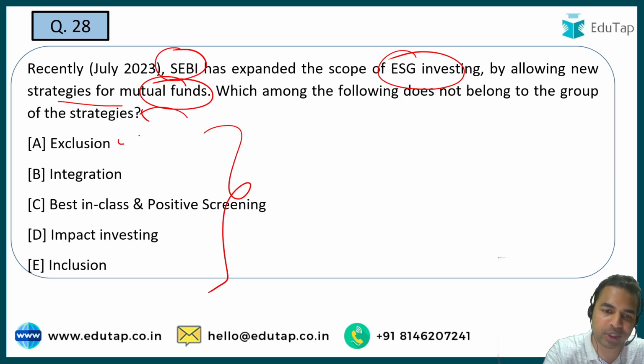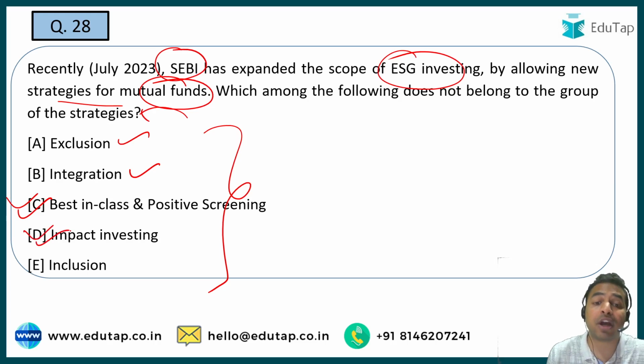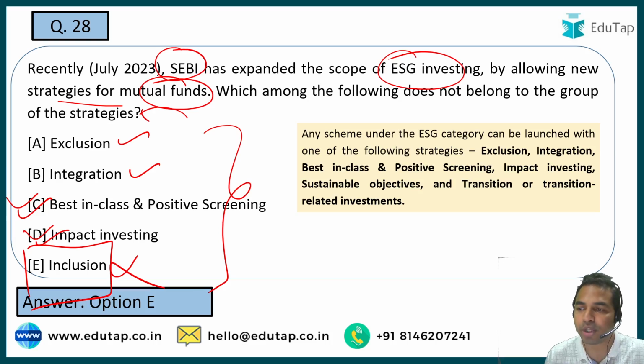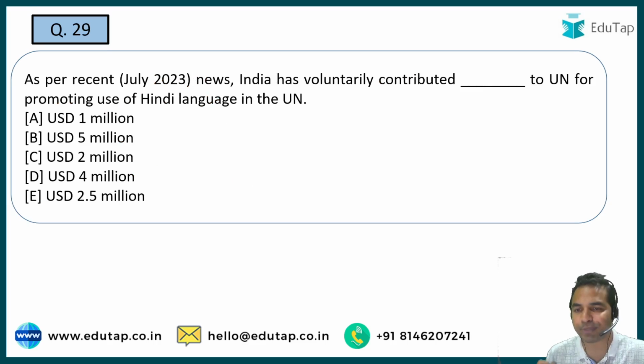Let me tell you that exclusion, integration, best in class and positive screening, and impact investing, all of them are part of these strategies. The one which is not part is inclusion. So option E is the right answer to this question. Here you can see the 6 strategies under which the new strategies for mutual funds can be launched, and these are being mentioned here. Let's move on to the next question.